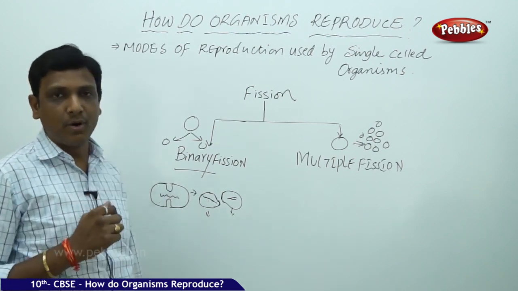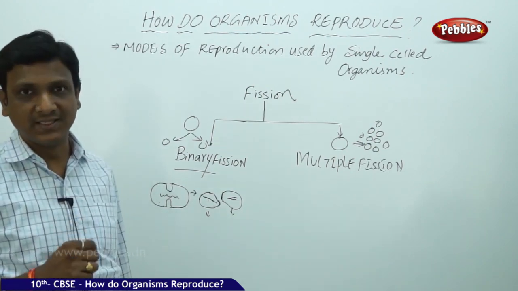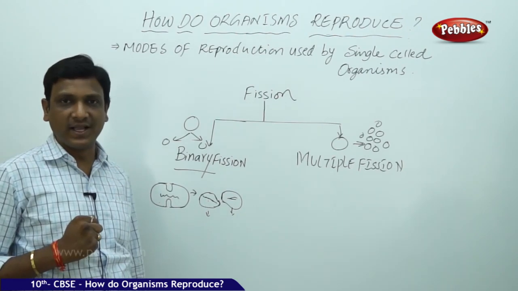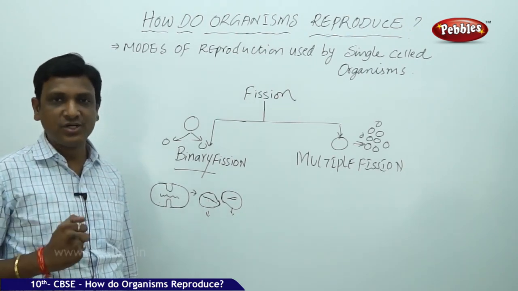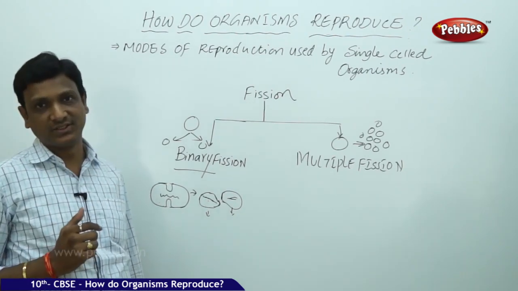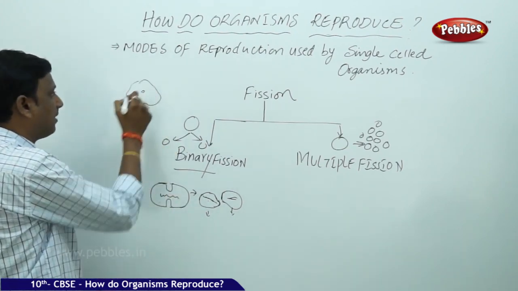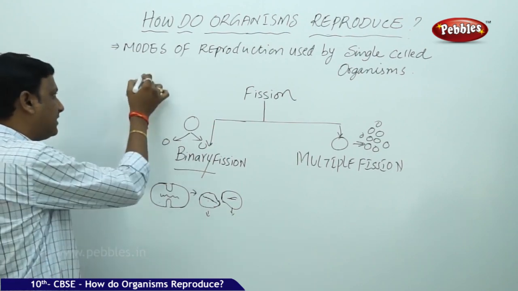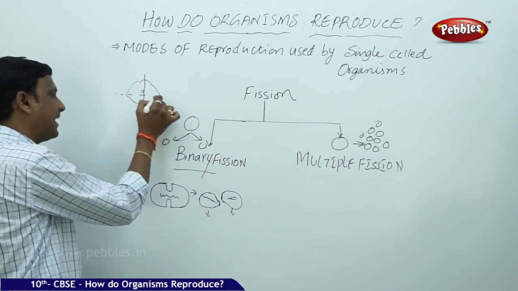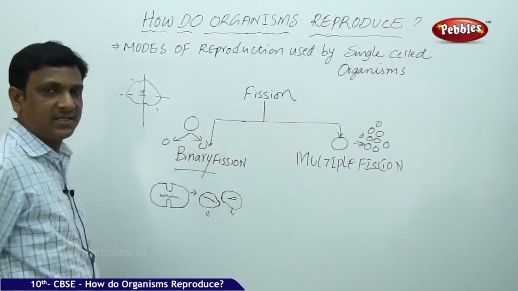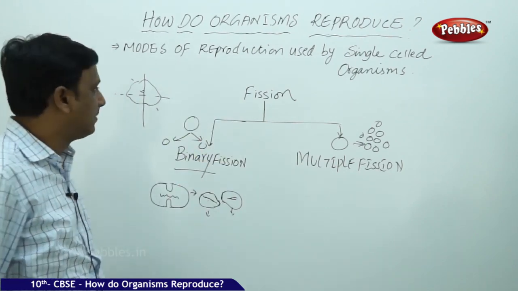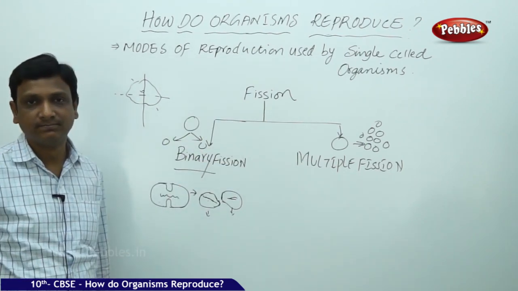And one more important point that we have to notice here is that in some of the organisms, this binary fission follows a specific orientation. For example, here is an organism called amoeba. If the amoeba splits at any orientation, any axis, the two daughter cells can easily form because the amoeba does not have any specific shape.